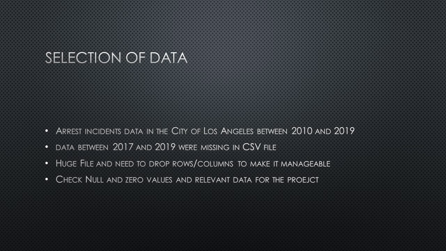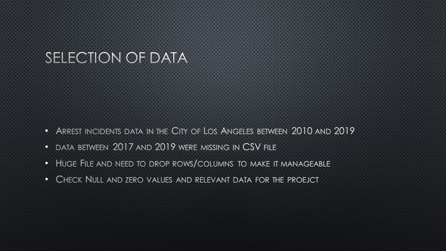After downloading the CSV file from the webpage, the team found that not all the information for arrest data from 2010 to 2019 was shown, and data between 2017 and 2019 were missing. The team also researched web scraping in case of providing raw data from the web page. The dataset specifically focuses on the arrest information in the city of Los Angeles from 2010 to 2019.